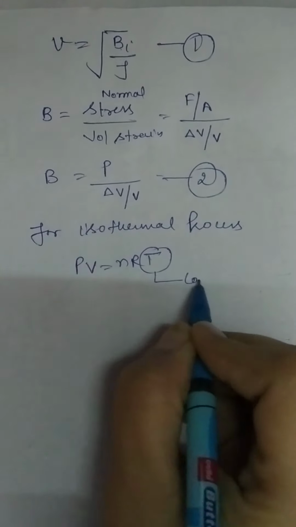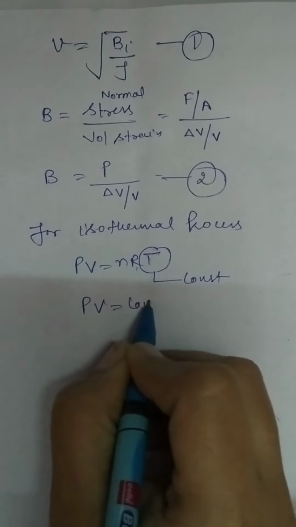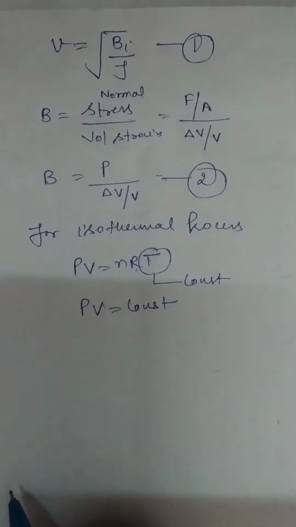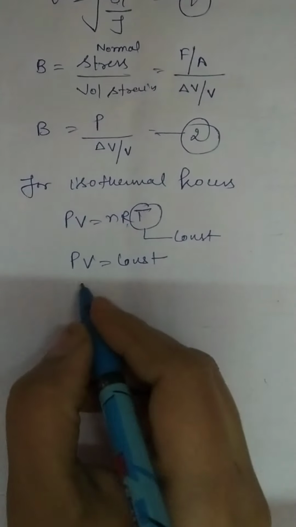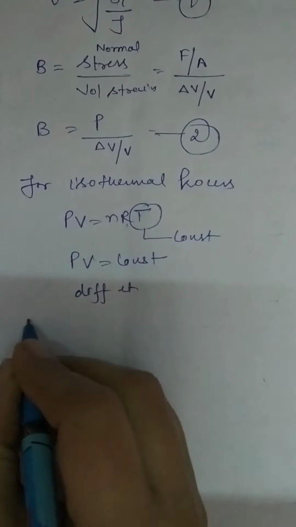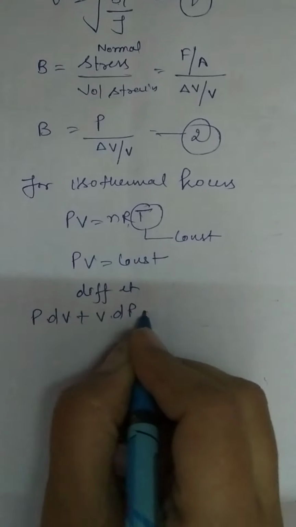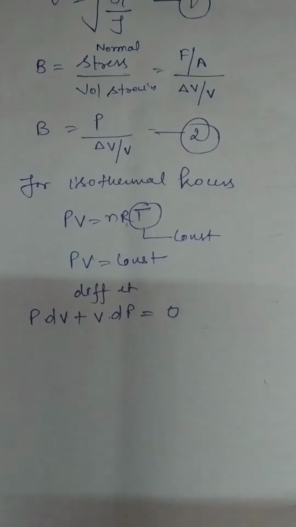For isothermal process temperature is constant, gas constant is this. So PV क्या हो जाएगा? Constant. This is PV is constant. Now differentiate, क्योंकि pressure और volume दोनों change होते हैं. Differentiate तो हम लिखेंगे इसे P into dV plus V into dP. Product formula लगाया हमने और constant term का derivative 0.